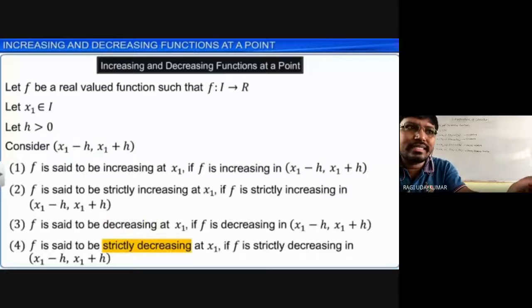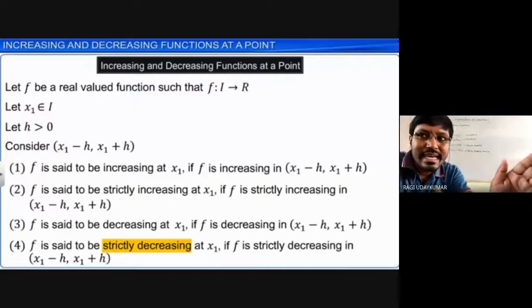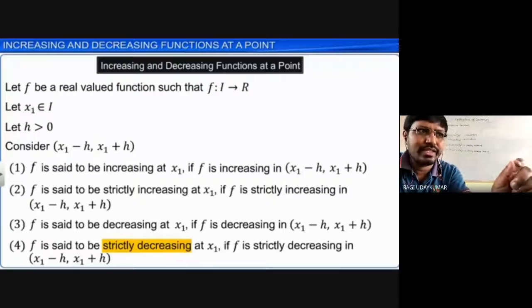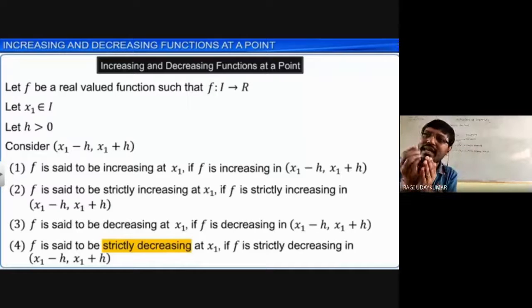at the particular point x1, you take a very small value h, subtract it and add it. F is said to be increasing at x1 if it is increasing in the neighborhood x1 minus h to x1 plus h, a little bit less and a little bit more.